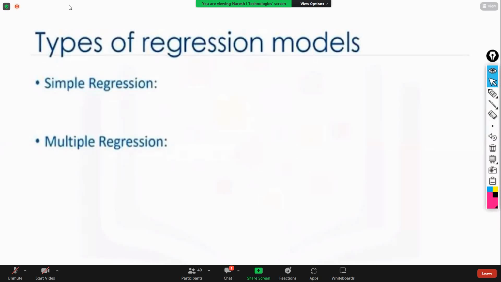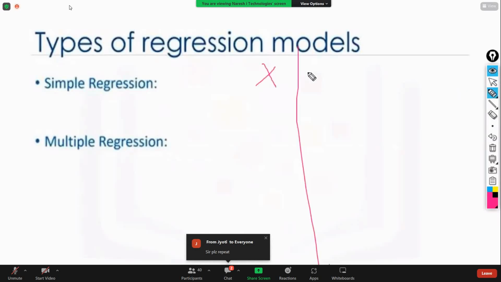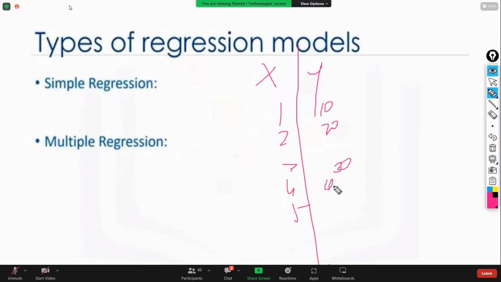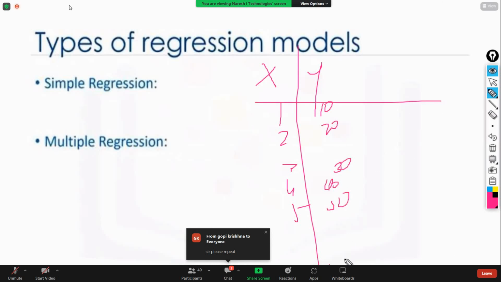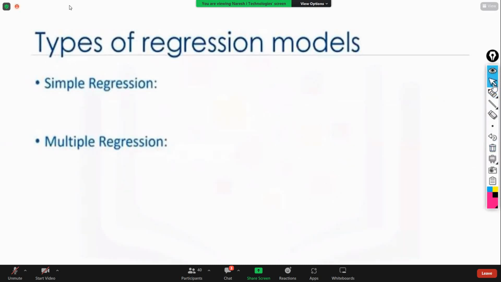Okay. The example is what we discussed in the last class, x values and y values: 1, 2, 3, 4, 5, and 10, 20, 30, 40, 50. Today I am not having the pen, so it will not be that clear. Here you are going to estimate the y only based on the x variable. Only a single x variable is there. So this is simple regression. This is the example of simple regression.